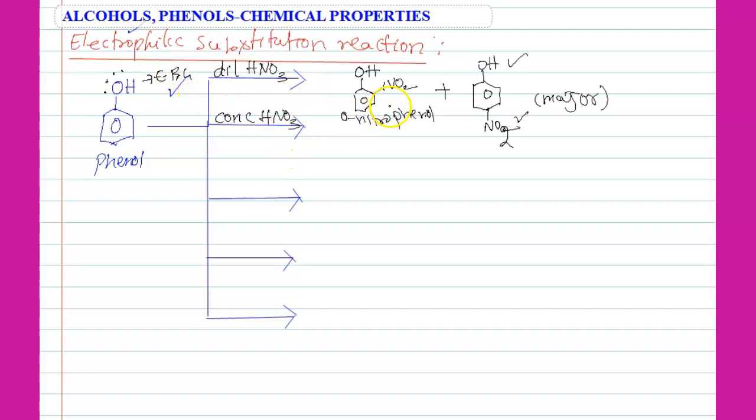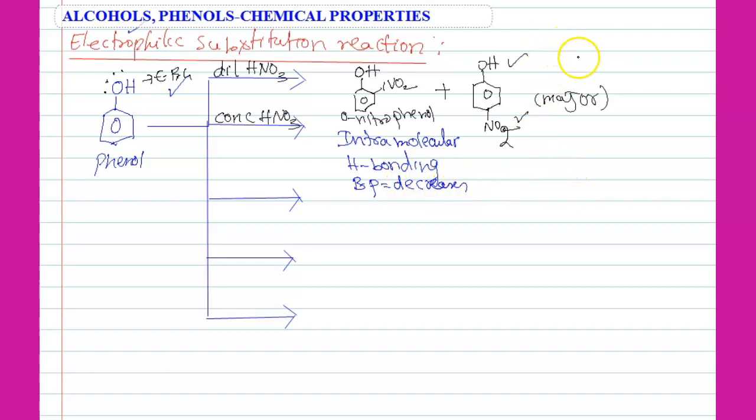In case of ortho, intramolecular hydrogen bonding is possible. Intra means within a molecule. So boiling point decreases, or is low.